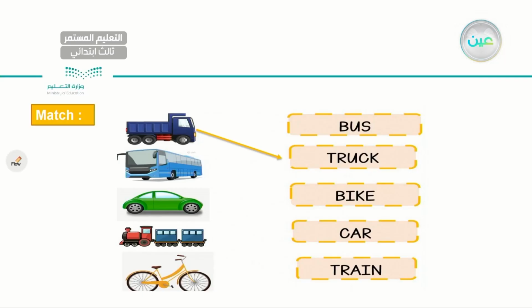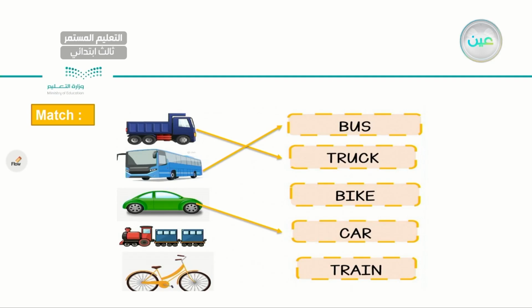How about the next one? What is it, my dear student? Here I have a bus. Very good. Next, what do I have? I know you can get this one. It is a car. Very good.